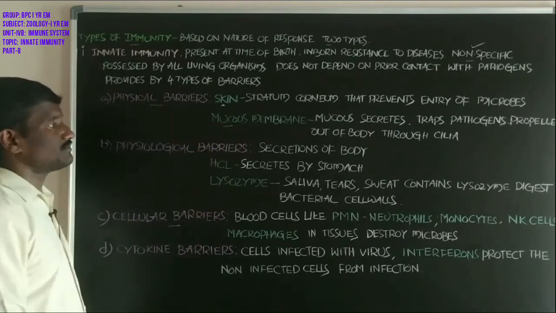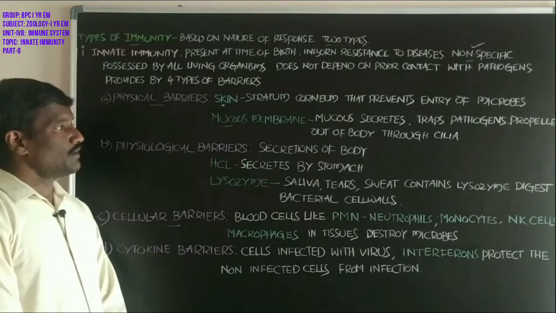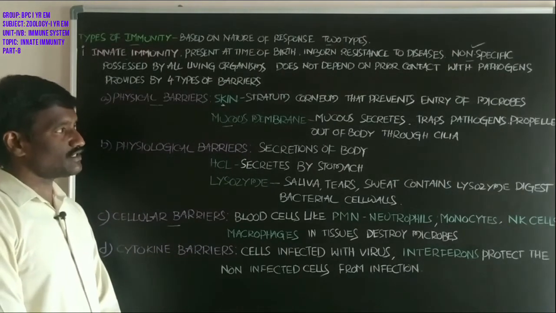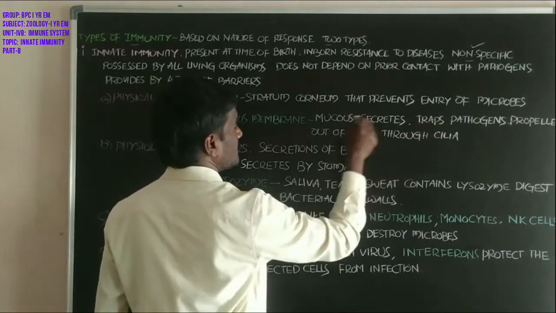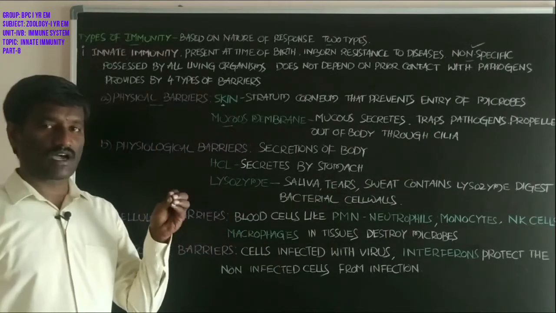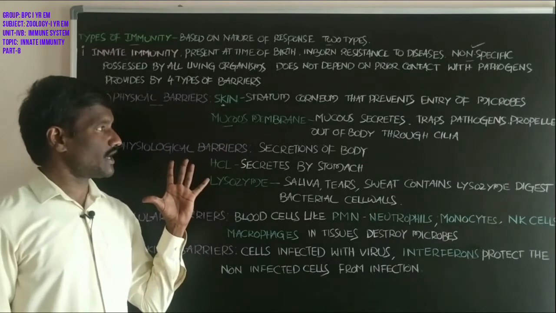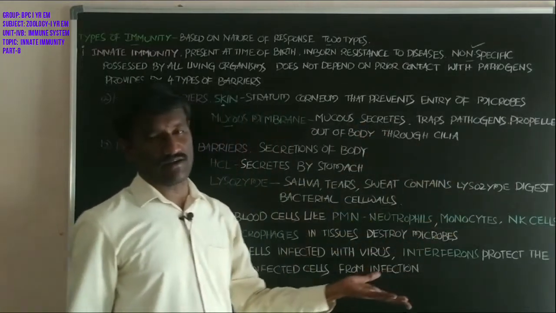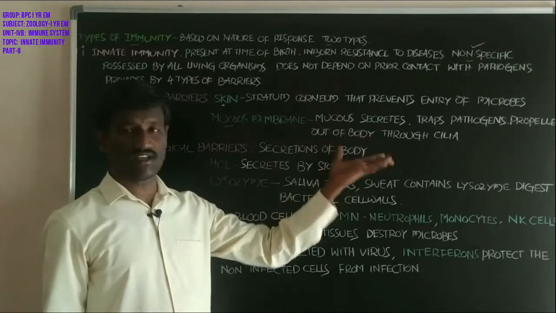Next, students, the mucous membrane. What about the mucous membrane? The mucous membrane is the layer that secretes mucus. The mucus traps the pathogens, the microorganisms entering into the body, and they are propelled to the outside through the cilia.